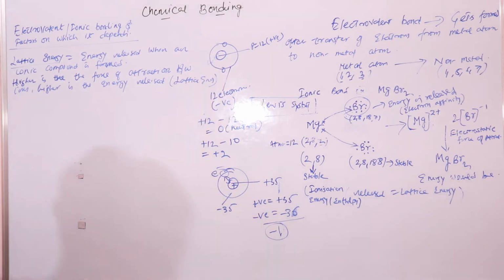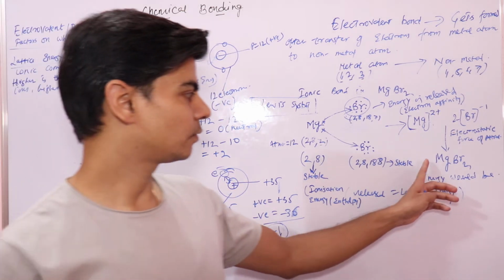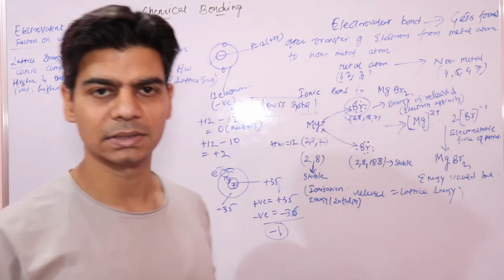This energy released during the formation of an ionic compound is nothing but the lattice energy.